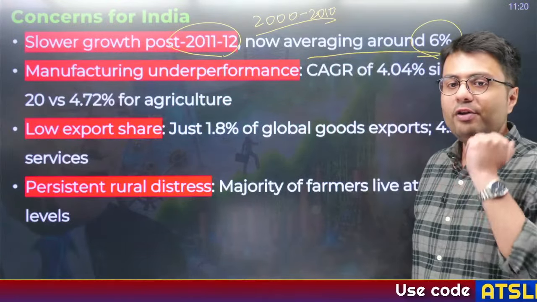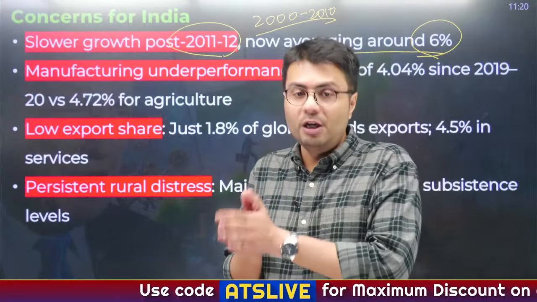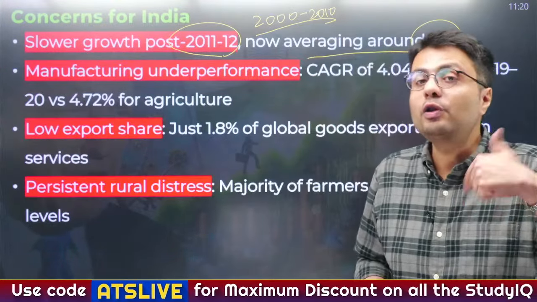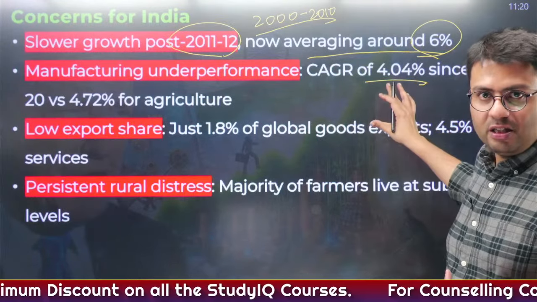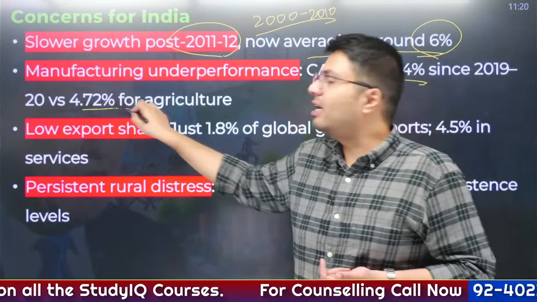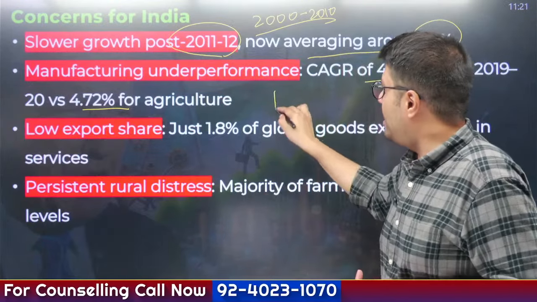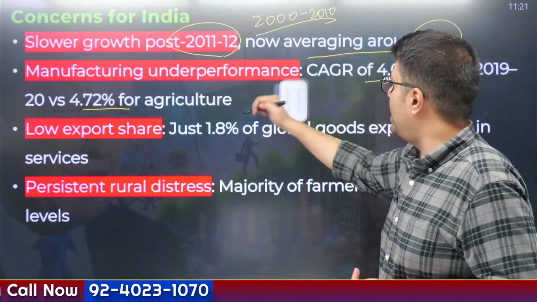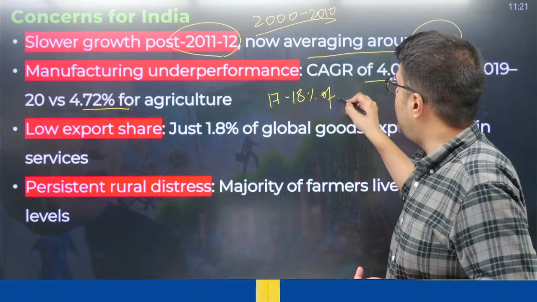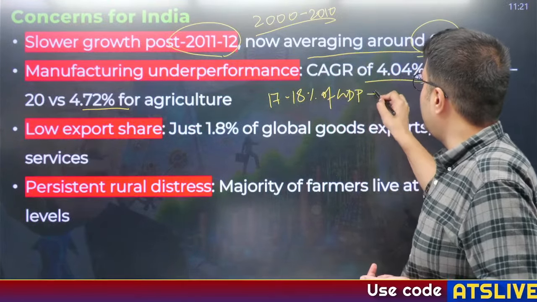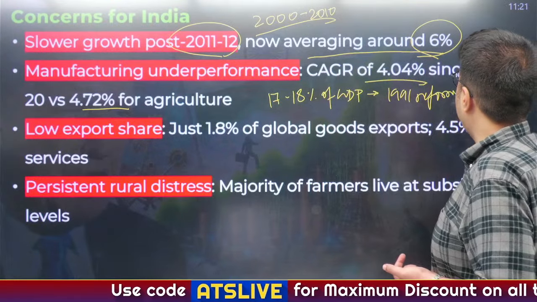Similarly, India's manufacturing sector, as I have told you multiple times, is witnessing underperformance. For example, growth of manufacturing sector is only 4% on an average basis in the last 5 years, whereas agriculture has grown better as compared to the manufacturing sector. India's manufacturing sector even today contributes about 17 to 18% of GDP, which has remained stagnant since the 1991 reforms. So this is a big worry.